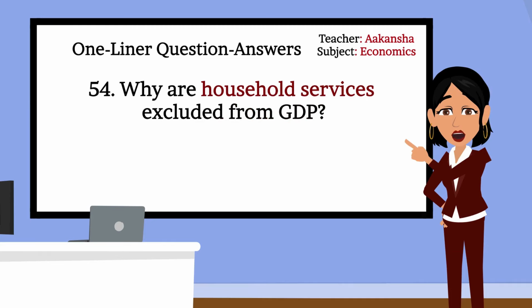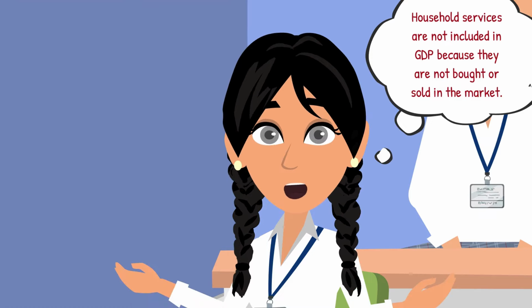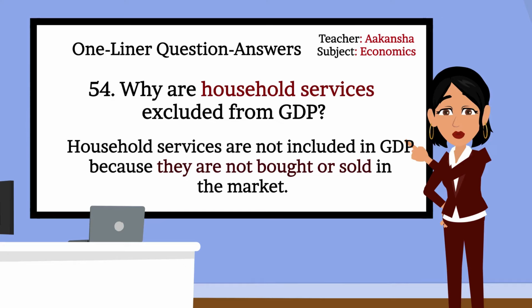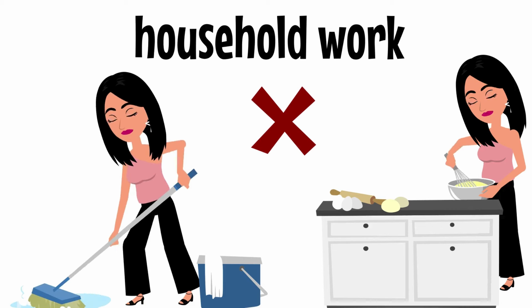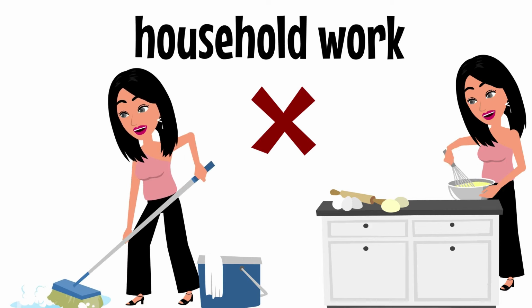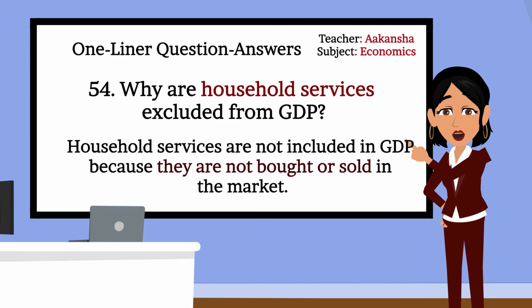54. Why are household services excluded from GDP? Household services are not included in GDP because they are not bought or sold in the market. That's correct. Can you give an example? Cooking or cleaning at home is unpaid work, so it doesn't count in GDP. As GDP only counts activities that involve money, unpaid household work is not counted in GDP. Very good, Mahi. Let's move forward.